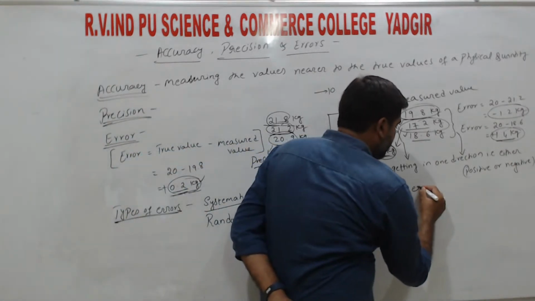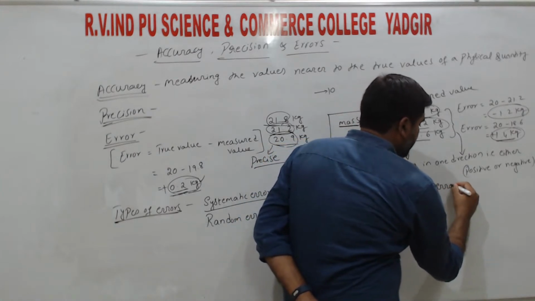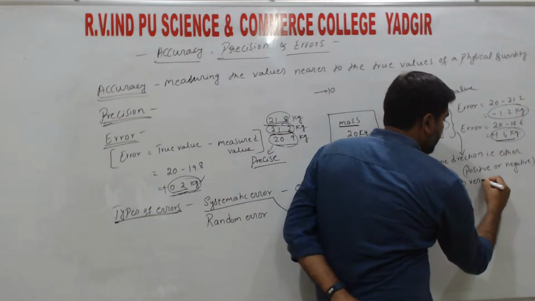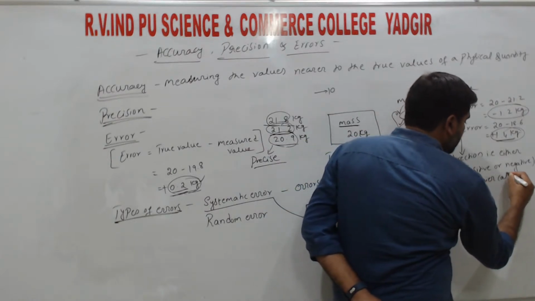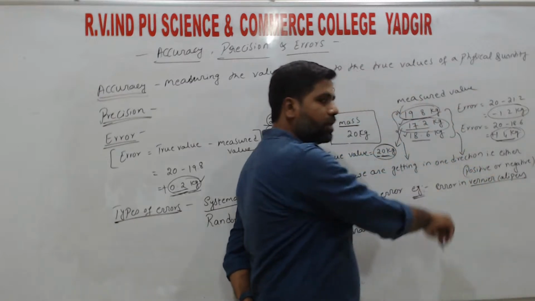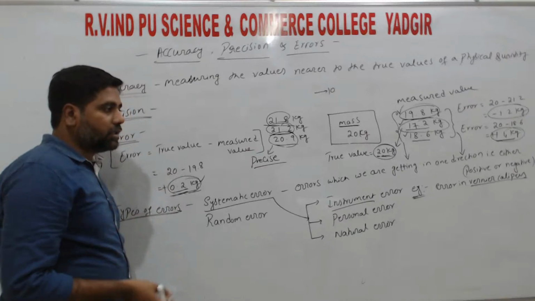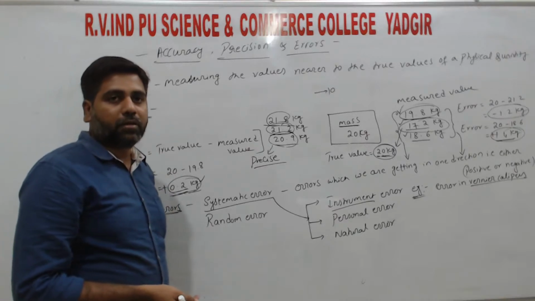So an example for the instrument error is the error in vernier calipers, right? You have this in the lab, in the practicals, right? There is an experiment on vernier calipers.